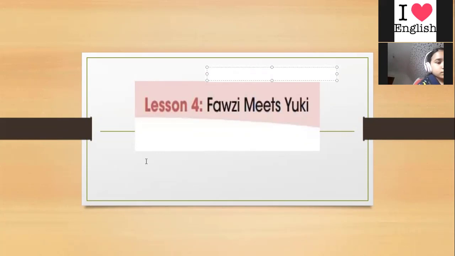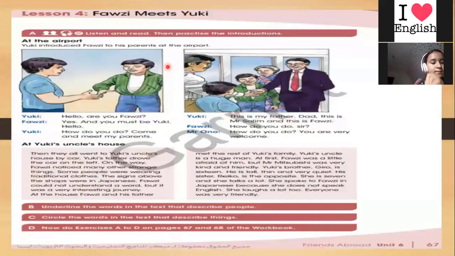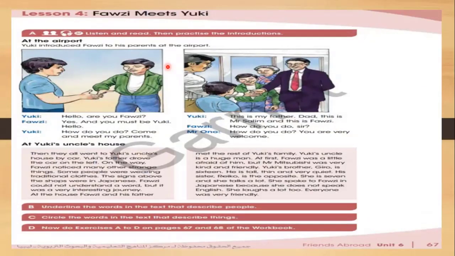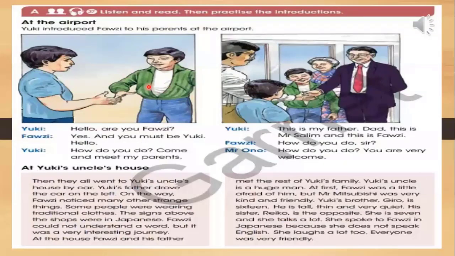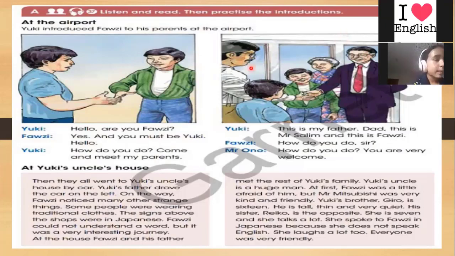So now we will move to the first section of our lesson. This is our lesson for today. It's on page 67, Fauzi meets Yuki. We have about 4 sections here: section A, B, C, D. So now we will move to section A. Listen and read, then practice the introductions. You have to listen carefully first, then I want you to read them. Now we will start.